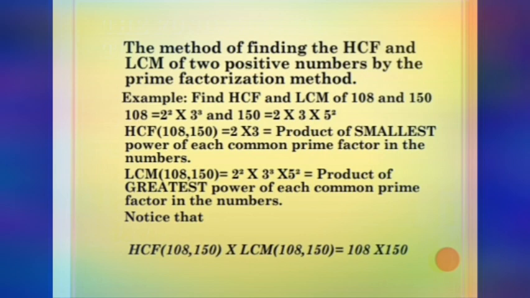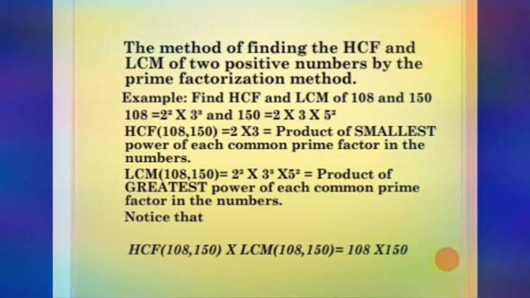Okay. Now here we can recall the relationship between HCF and LCM and the product of two numbers. That is nothing but HCF of the two numbers multiplied by LCM of the two numbers is equal to the product of the two numbers. Here, what are the two numbers given? 108 into 150. If you multiply, the product is 16,200. You can take a paper and multiply and check the calculation.